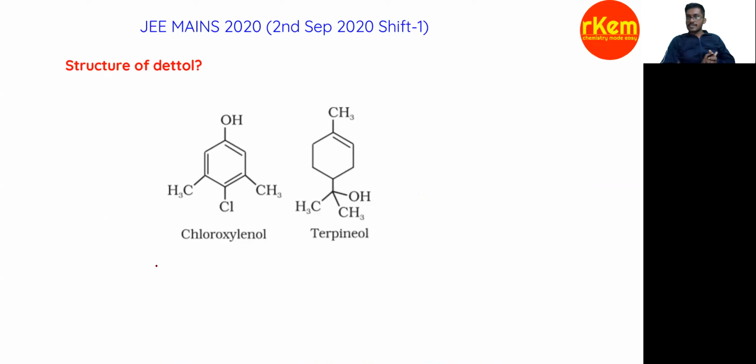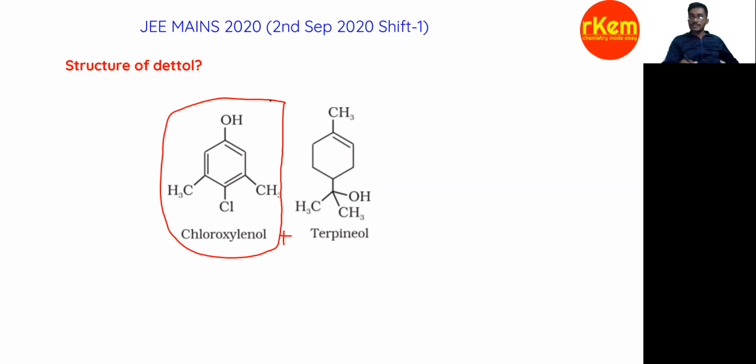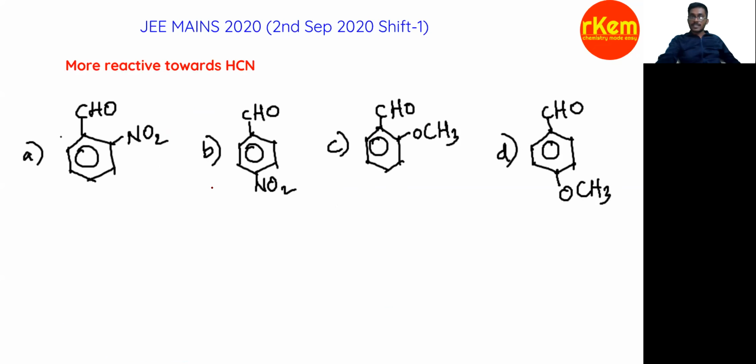Next, a direct question was asked: what is Dettol? They've given options for this. They changed the positions of chlorine and methyl groups, and look at this, Dettol is a mixture of chloroxylenol plus terpineol. So it is a mixture of both. Only this is given because Dettol contains this part and also terpineol. So you have to identify the exact positions of OH, Cl and methyl groups. Okay, that's it.